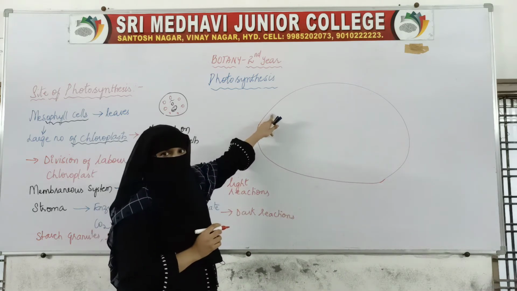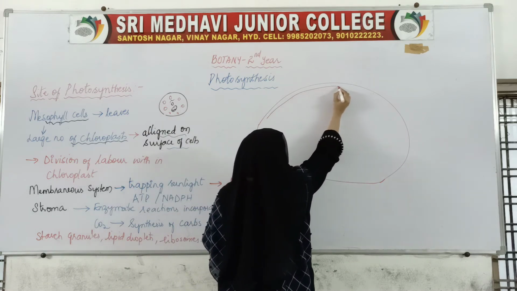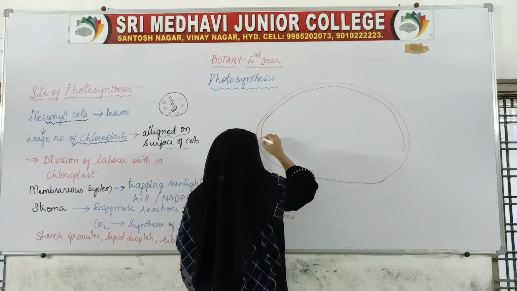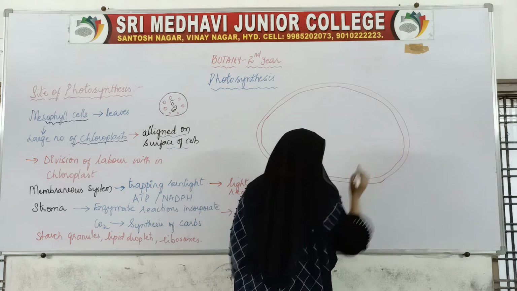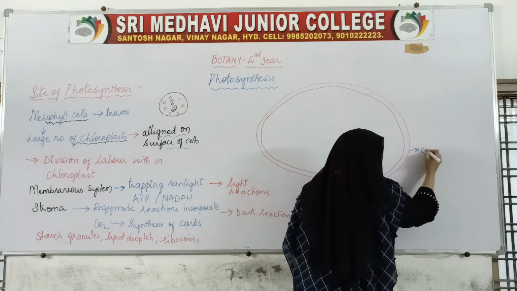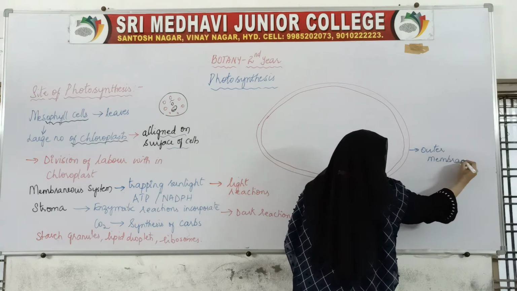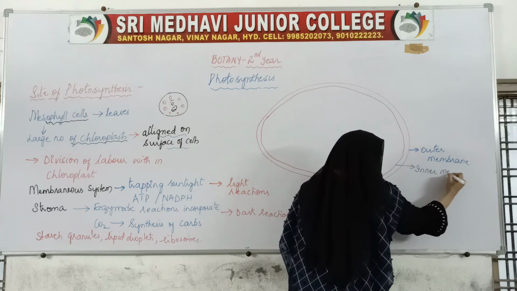This is the outer membrane, and double membrane means this one will be the inner membrane. Chloroplast is a double membrane bound organelle. So this is your outer membrane, and this is your inner membrane.